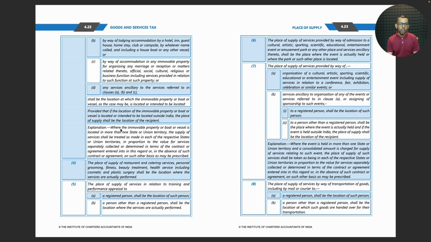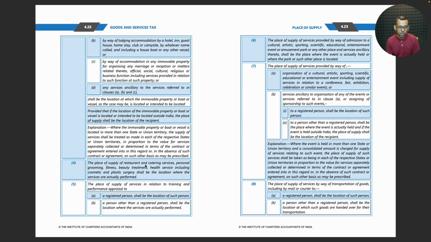Explanation: where the immovable property or boat or vessel is located in more than one state or union territory, the supply of services shall be treated as made in each of the respective states or union territories in proportion to the value of services separately collected or determined in terms of the contract or agreement entered into in this regard, or in the absence of such contract or agreement, on such other basis as may be prescribed.